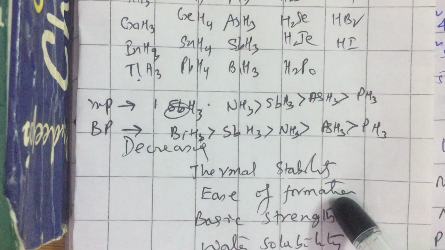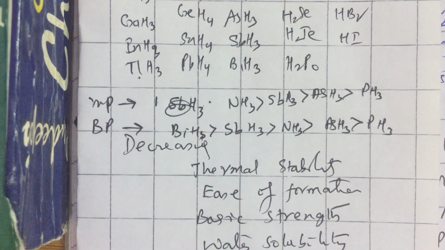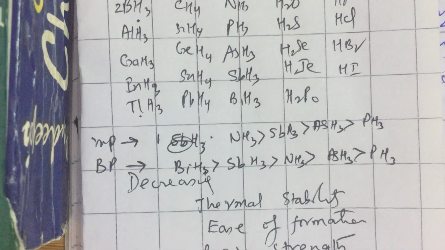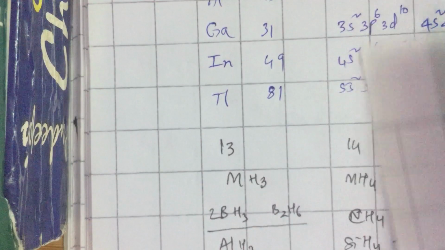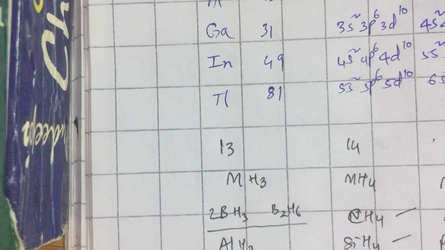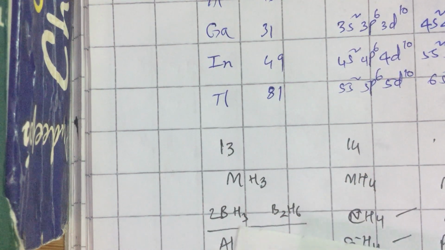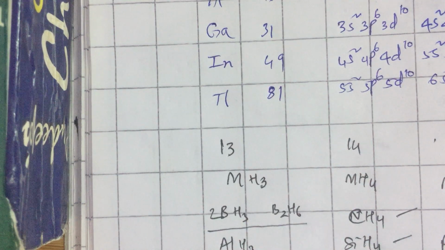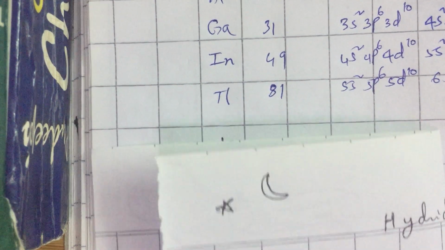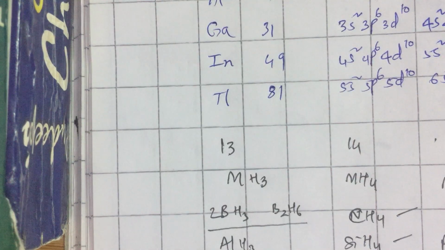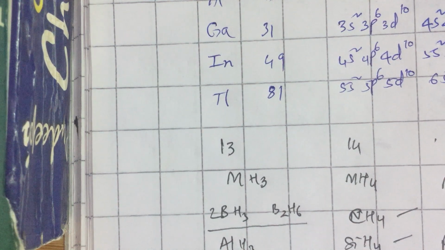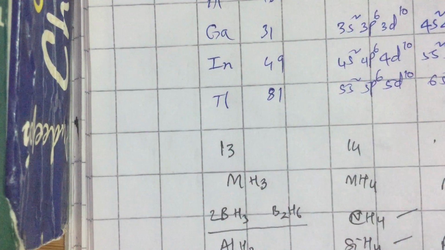Now, this is a quick talk on the general characters of hydrides. Now we will have to examine the special cases of boron hydrides, especially B2H6. How to make B2H6 is of some interest. B2H6 can be prepared by reacting BF3, boron trifluoride, which is readily available.